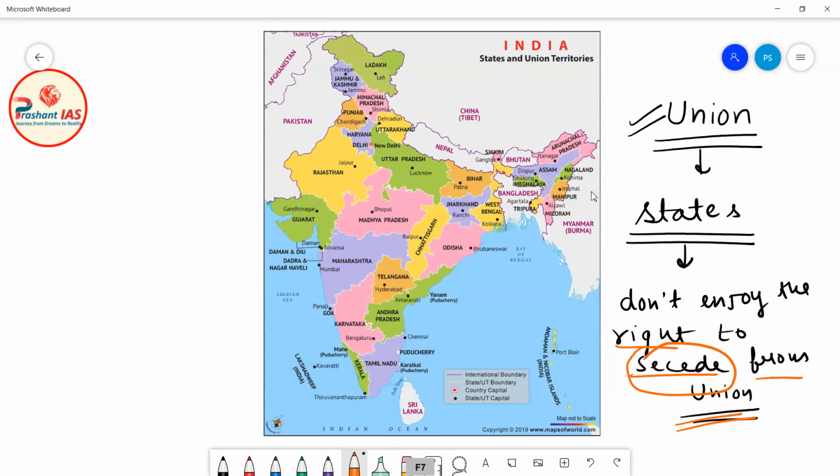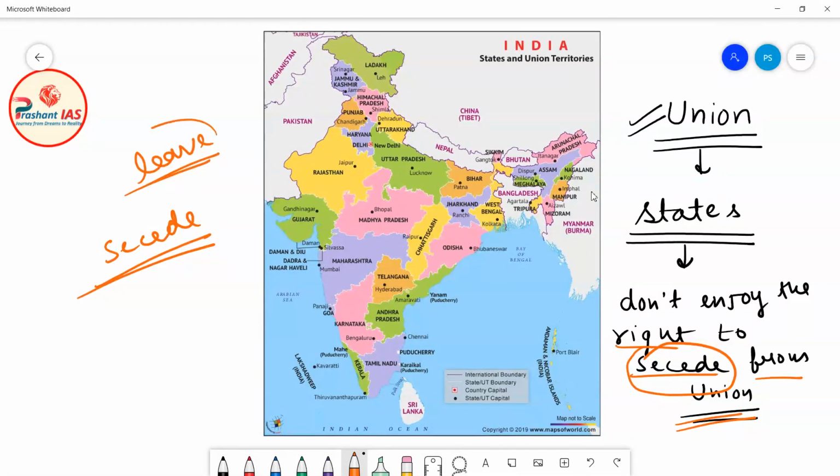What is the meaning of secede? Secede means to get separate. This means that any state in India doesn't have the right to get separated from the Indian Union, or they do not have the right to leave the Indian Union.